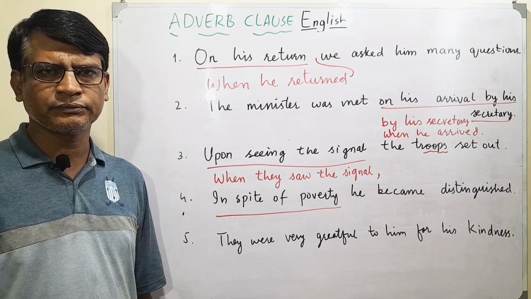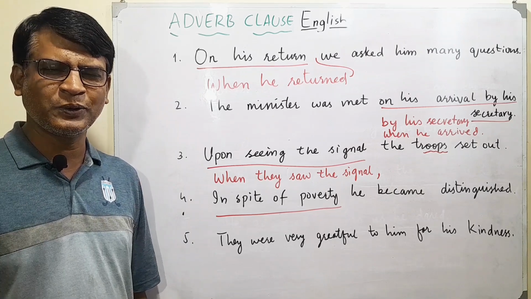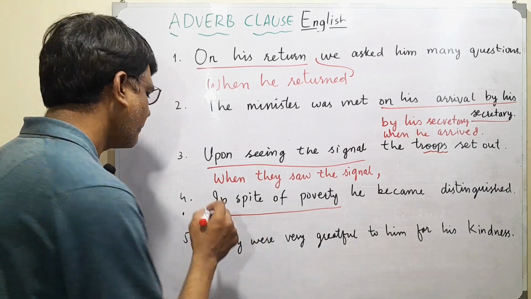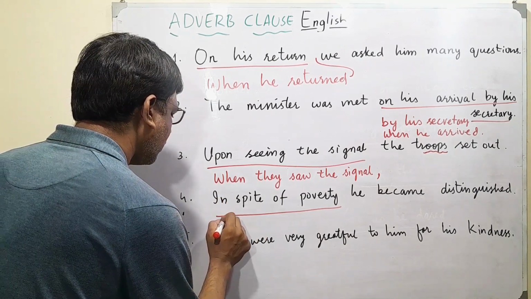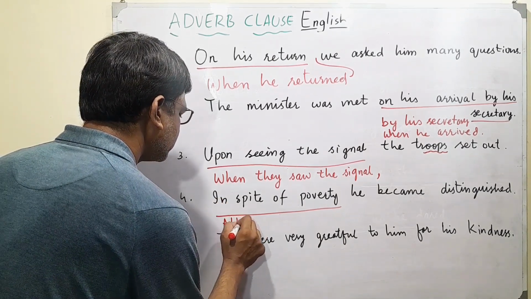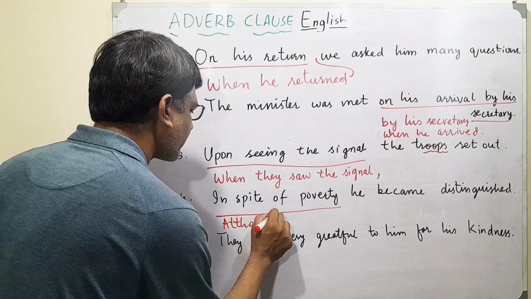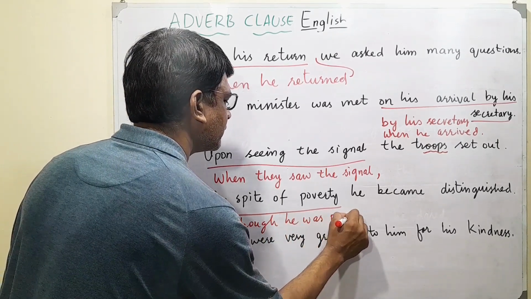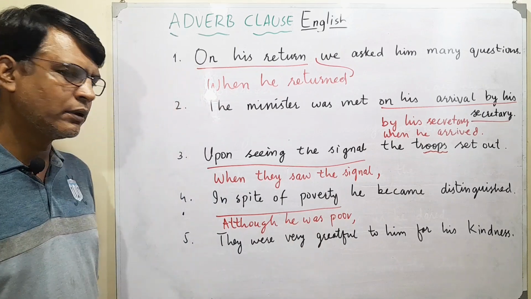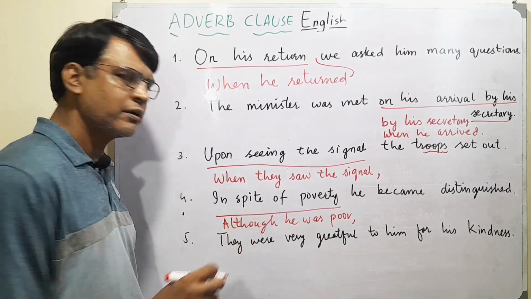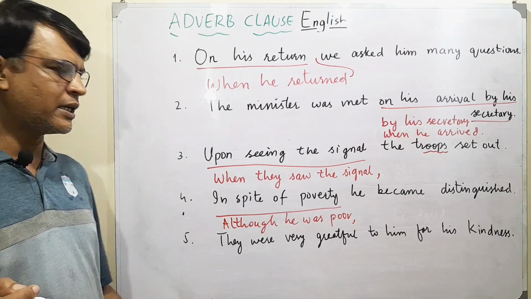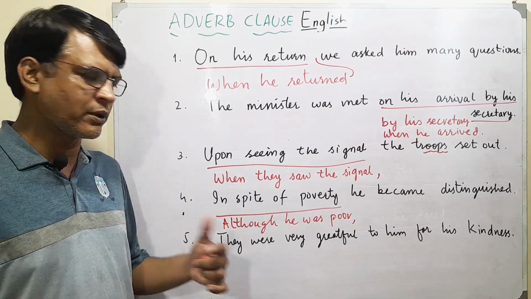Let's think. 5, 4, 3, 2, 1. We say, although he was poor, he became distinguished. That's how we change it into an adverb clause.